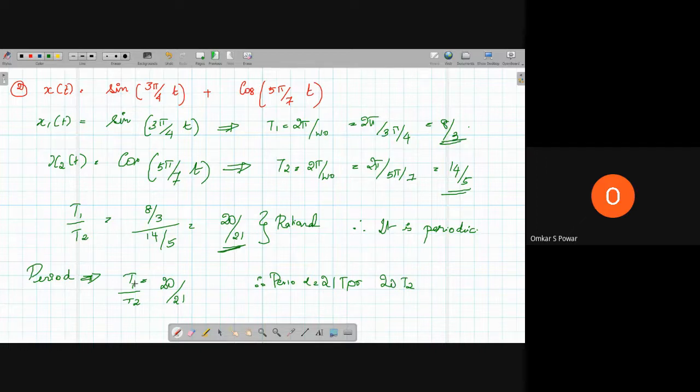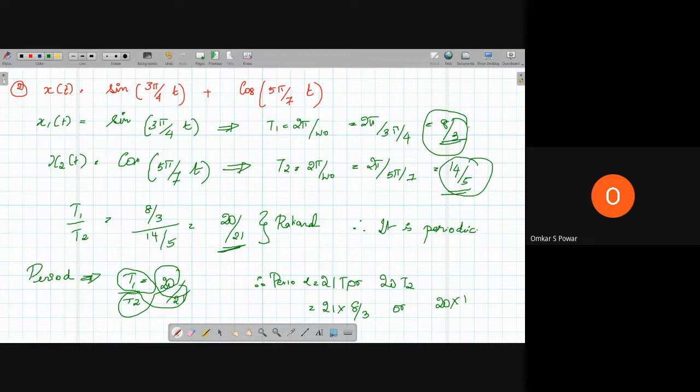How? 21 into T1 or 20 into T2. So this is the period. So 21 into T1. What is the value of T1? 21 into 8 by 3. Or 20 into T2. What is the value of T2? 14 by 5.